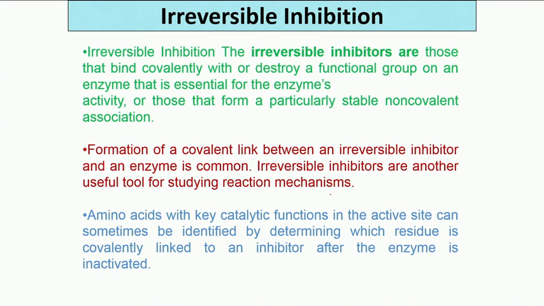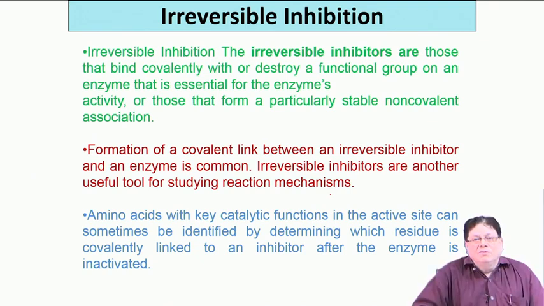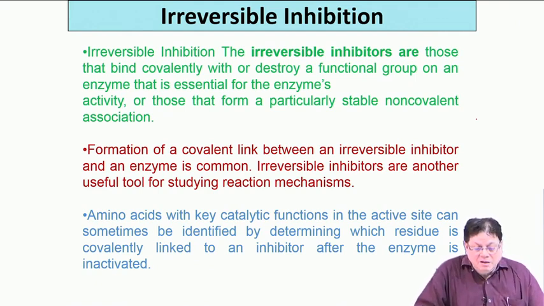Okay, after the completion of the reversible inhibition cases, now we will go to the irreversible inhibition. Remember, the basic difference between reversible and irreversible inhibition is the formation of a covalent bond in case of irreversible inhibition. There is no covalent bond formation in case of reversibles.